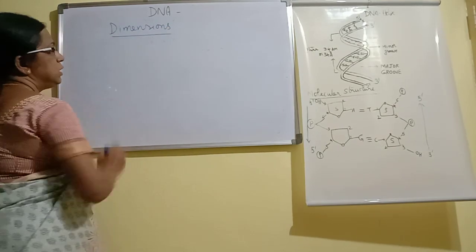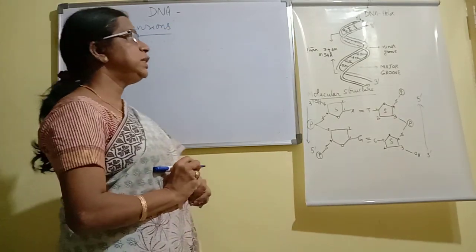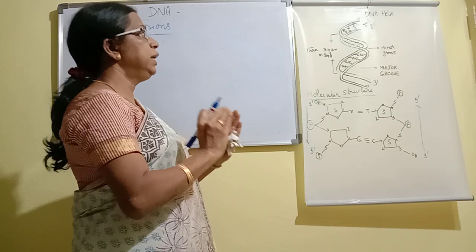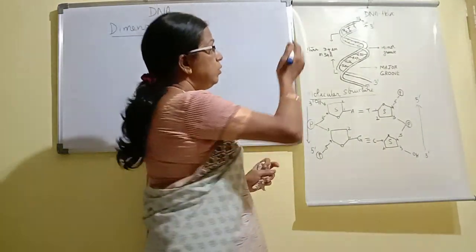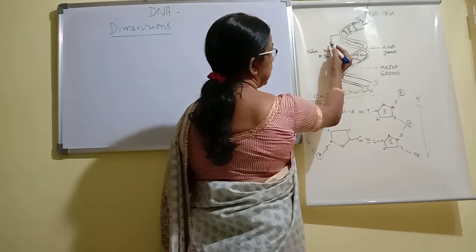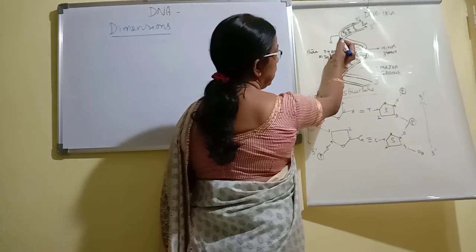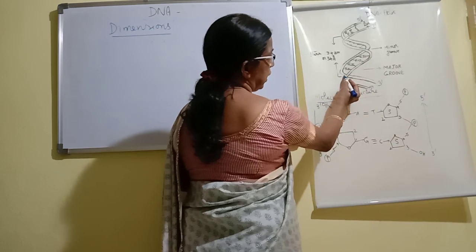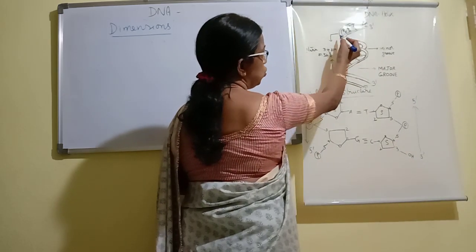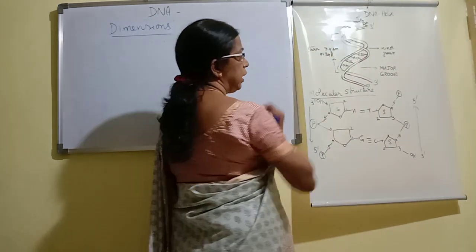First we will see what is the length of one turn, and what is the meaning of one turn here. As I have labeled, we should start with a minor groove here and come up to another starting of the minor groove. That means we should include one major and one minor groove.